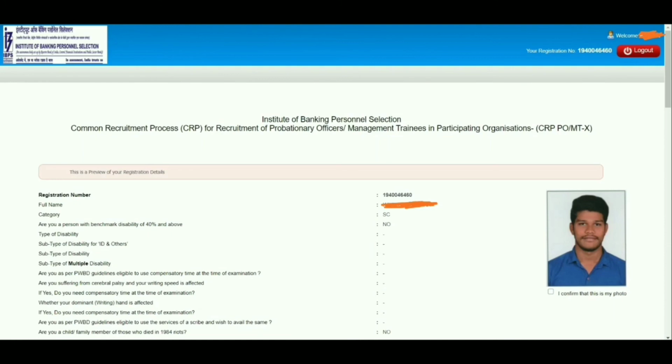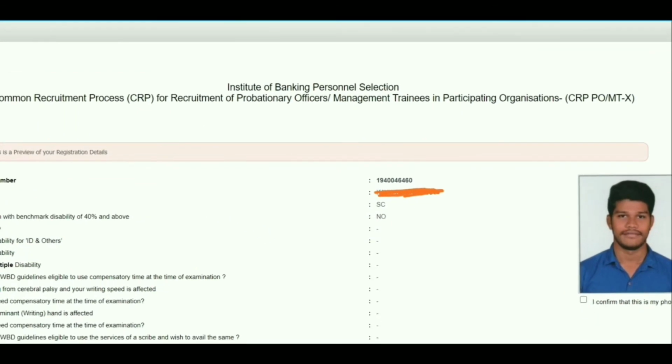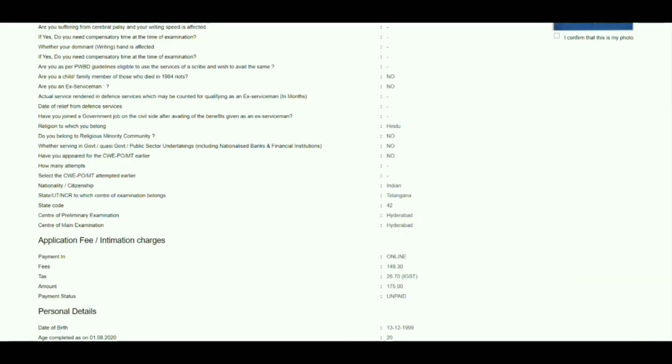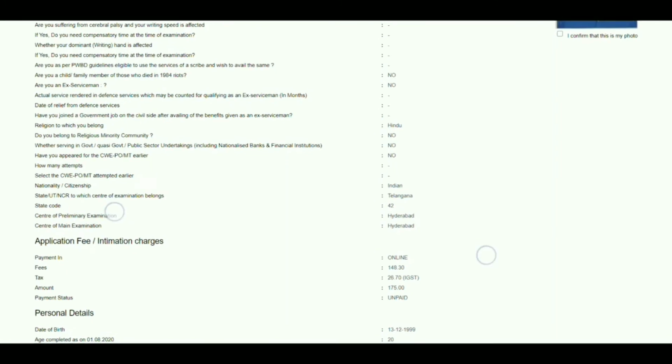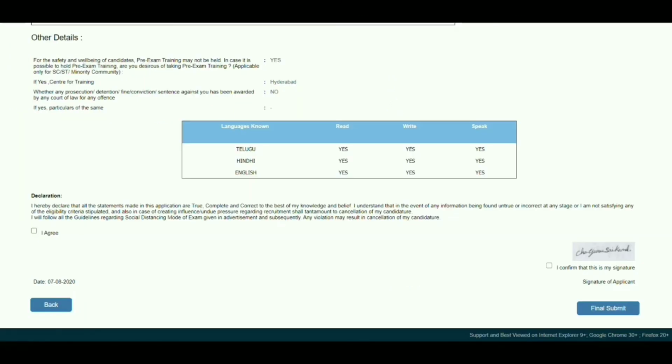And here we have some check boxes. I confirm that this is my photo. You need to check this checkbox. After checking the box, we can see the list of details here. Check all the details. This is the end of the preview. We have some declaration here.